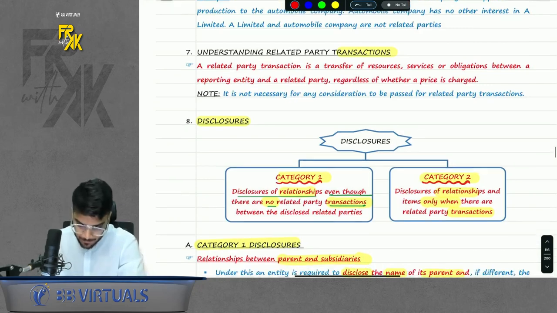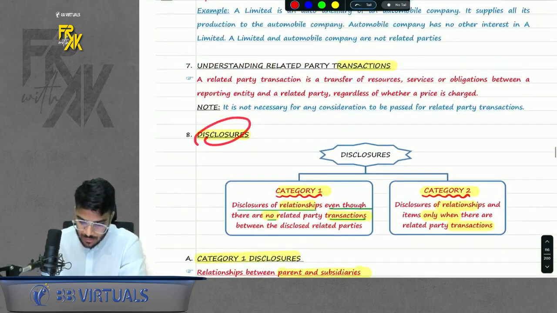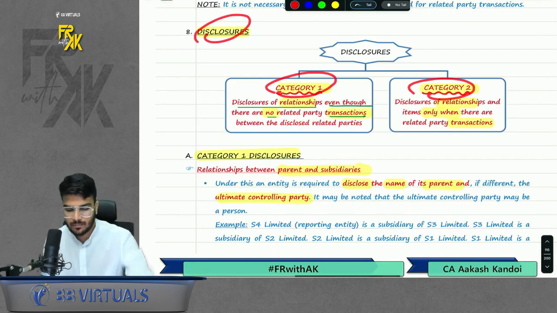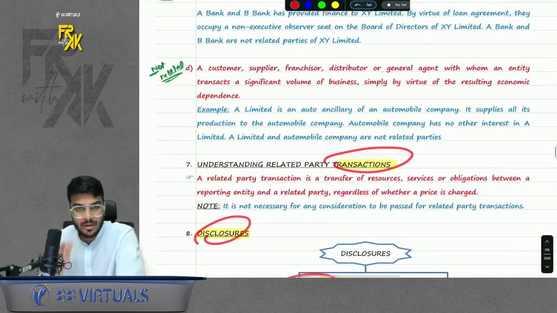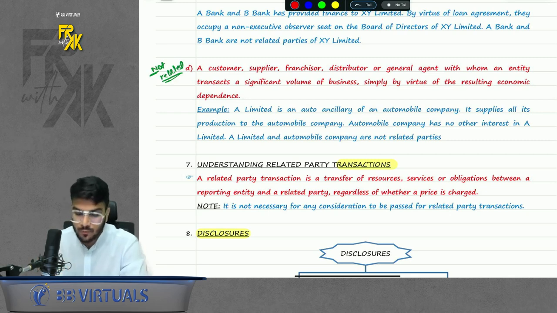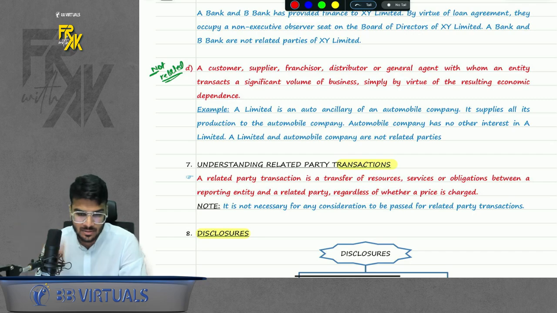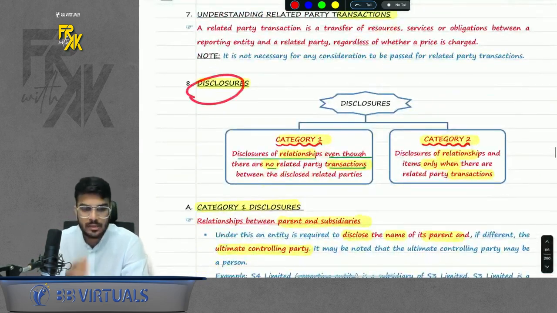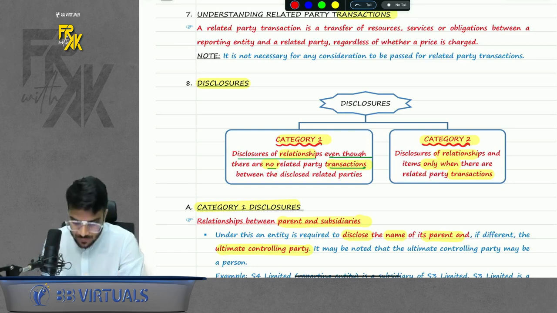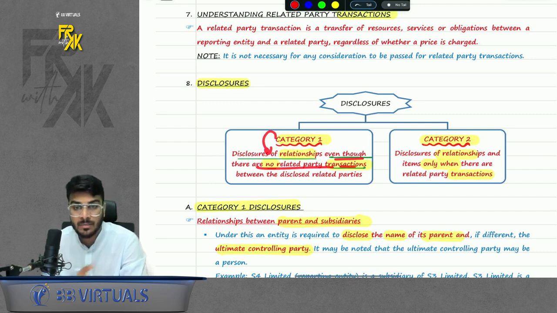Now, what else is there? Disclosures. So under disclosure, there are two types of disclosure. Transaction also there. So now relationship was discussed. Whatever transaction you do with your related party is known as related party transactions. Do remember that. Now disclosure. There are two types of disclosure. The first one is category 1 disclosure. Here you will disclose the relation even though there are no transactions between them. So it is like disclosing a relation even though there is no transaction.